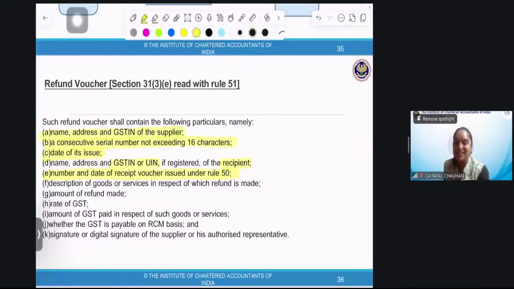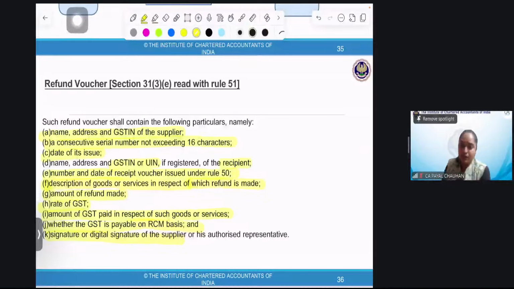Yes, the receipt voucher must have been issued first, and then we are issuing the refund voucher. So you have a reference of the receipt voucher. Perfect. Description of goods or service in respect of which the refund is made, the amount of refund made, the rate of GST, the amount of GST paid in respect of such goods or service, whether the GST is payable on RCM basis, signature or digital signature. So it's very common for everything.